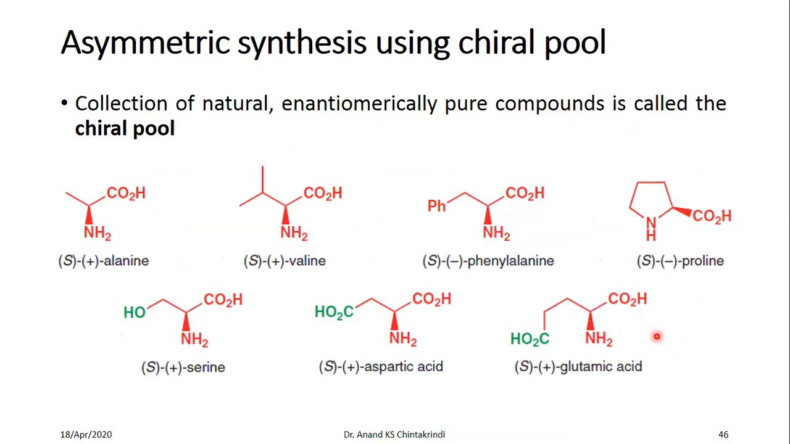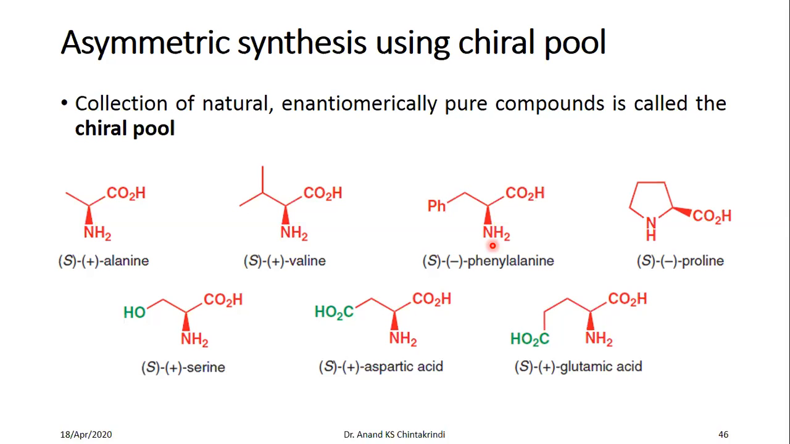Now the second method is asymmetric synthesis using a chiral pool. What is a chiral pool? That means in nature you have chiral compounds readily available, such as S-alanine, S-valine, S-vinylalanine, S-proline, S-serine, S-aspartic acid, and S-glutamic acid. Although all the amino acids are available in one of the pure forms.